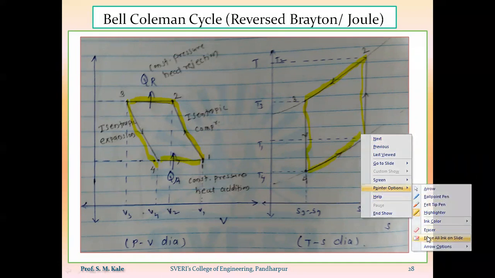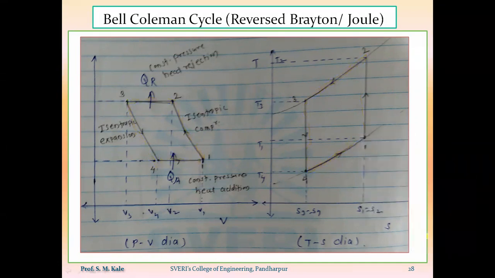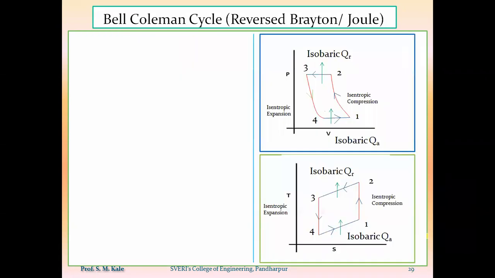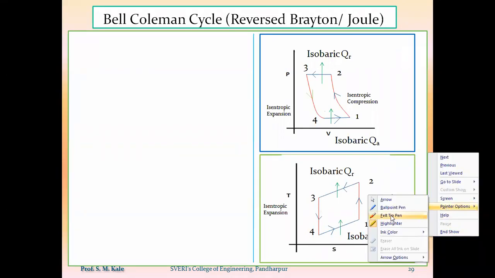Now if I want to analyze this system, I have to calculate the value of COP. So here I have drawn the PV as well as TS diagram. If I want to calculate the COP of this Bell-Coleman cycle, how to calculate it? Can anyone tell me?